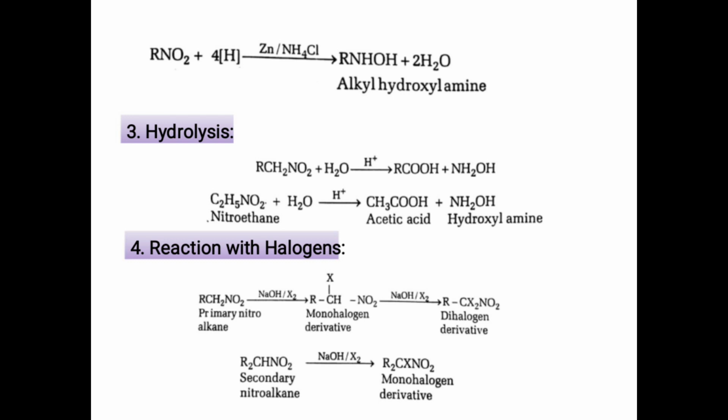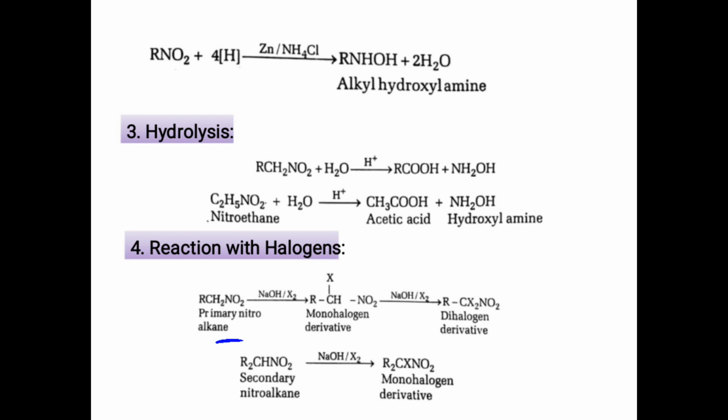First there is formation of a monohalogen derivative, and then it again reacts with the halogen to give a dihalogen derivative. When primary and secondary nitroalkanes react with the halogen in presence of base, alpha halogenation takes place. Alpha halogenation means halogenation at the alpha carbon atom.